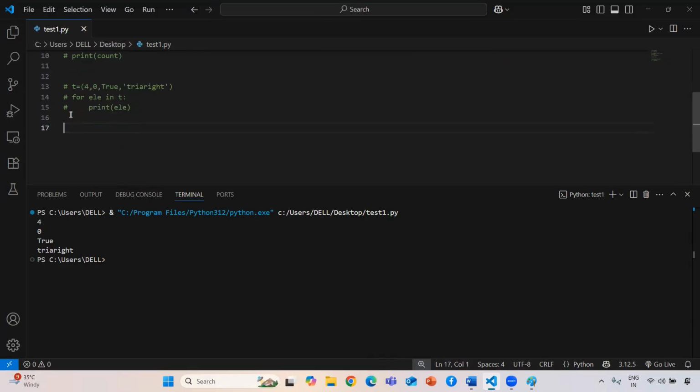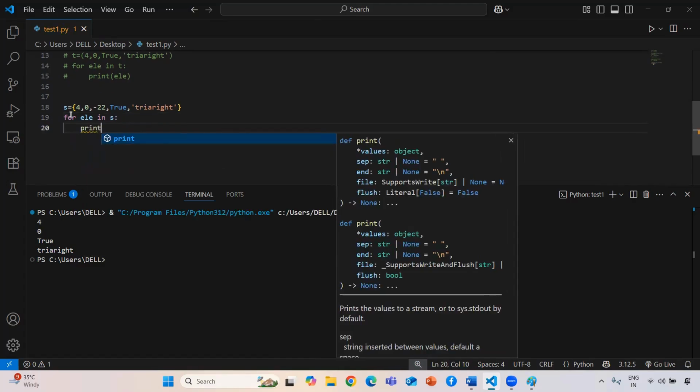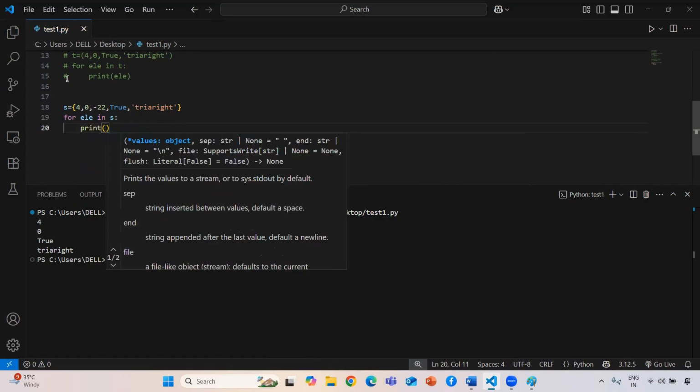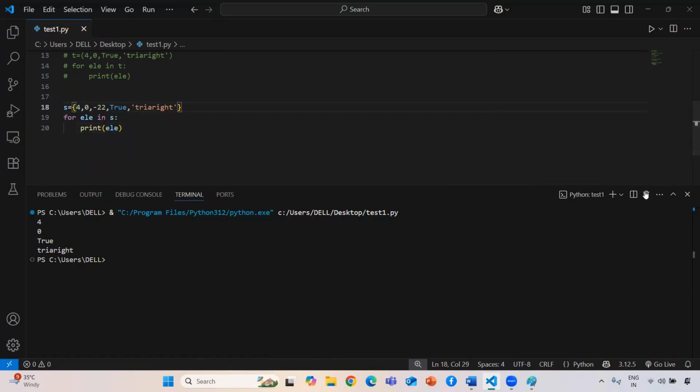The next collection data type is set. So first I need to create a set, with 40, minus 22, and so on. Then again I want to create the data here, and now I need priority. Now I just want to print each and every element. So for, then you need to use your membership operator, then the collection data type. Now you need to print each and every element. So now I'm just running this code. It will give me the output. As you see, the starting and the ending execution of this for loop will be the same.